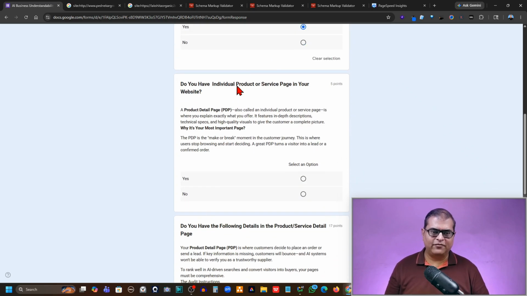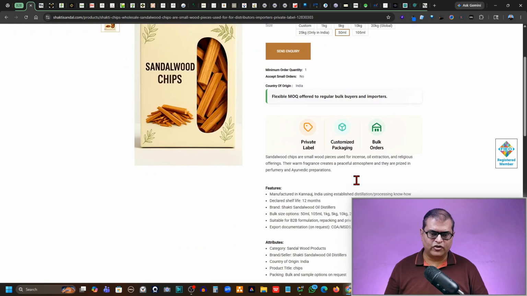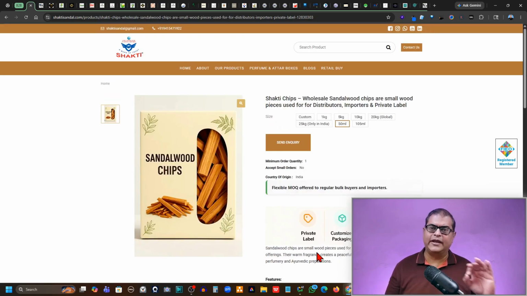Then we have individual product pages. Now, on many websites, I have seen that this is missing. A product detail page is an individual page only about a particular product or service. Let me show you an example. So this is an example of a product detail page. This is where you can see it is only about this particular product, which is sandalwood chips. And this is where it has its image, its title, its description. So there's a product detail page only about a particular product.